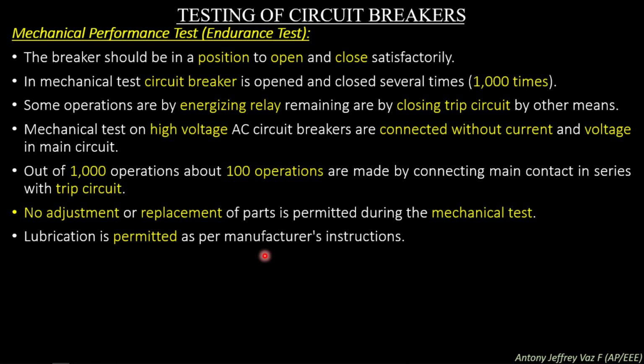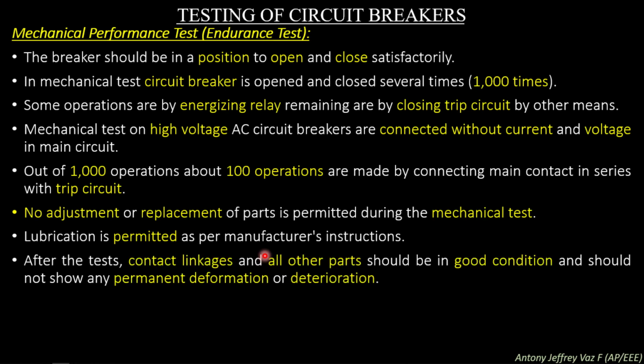So we can only lubricate the parts present in the moving components of the circuit breaker, and this is permitted as per the instruction given by the manufacturer. After the test, contact linkages and all other parts should be in good condition and should not show any permanent deformation or deterioration.